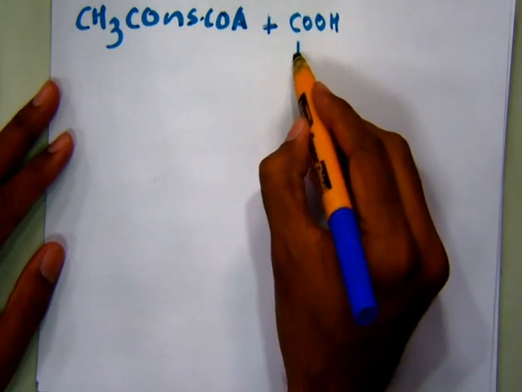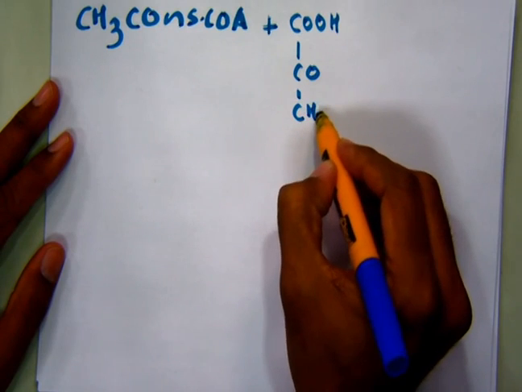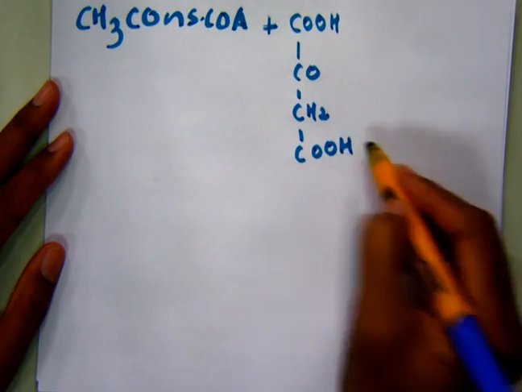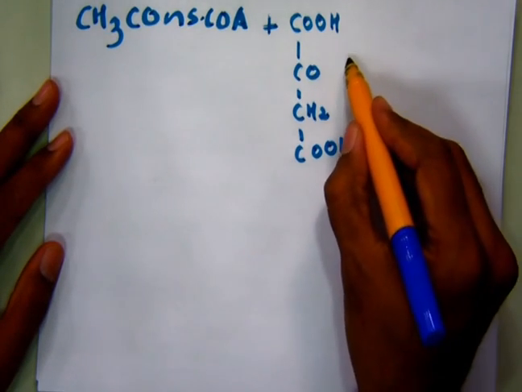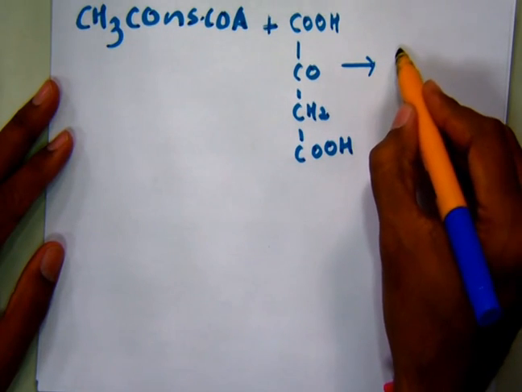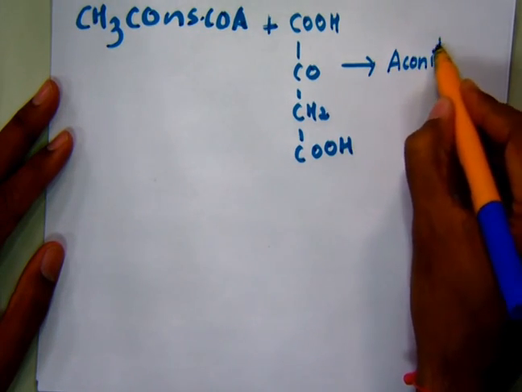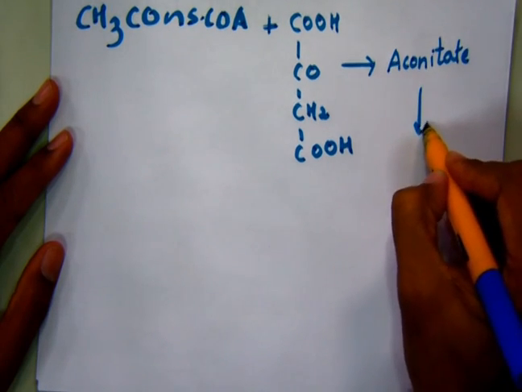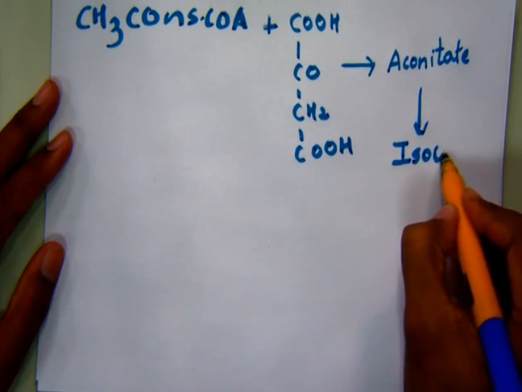Now this is the oxaloacetic acid, and this will first of all combine in order to form aconitate, and this aconitate will get converted into isocitrate.